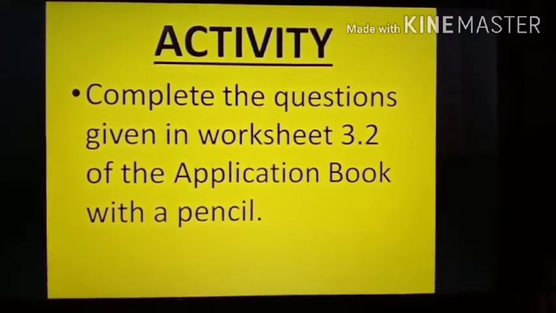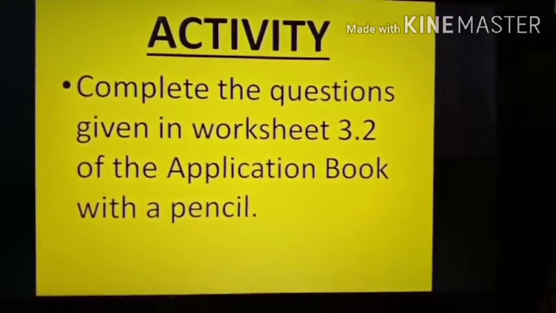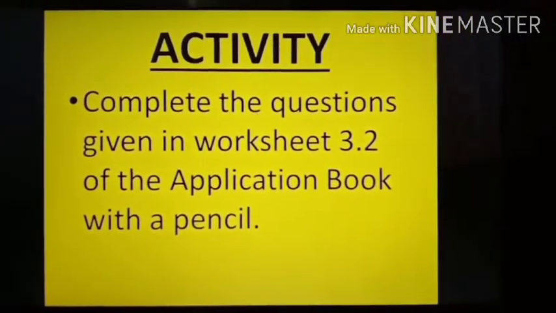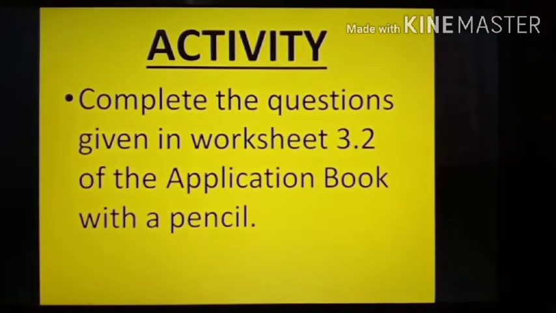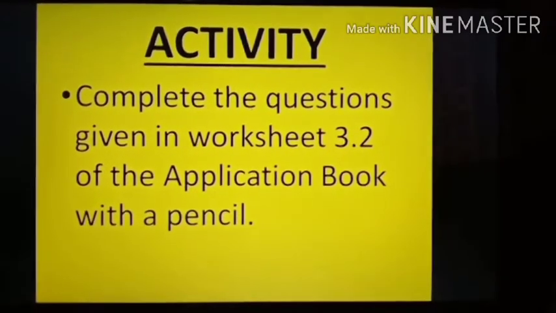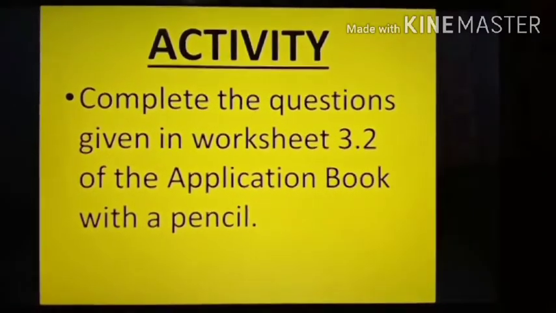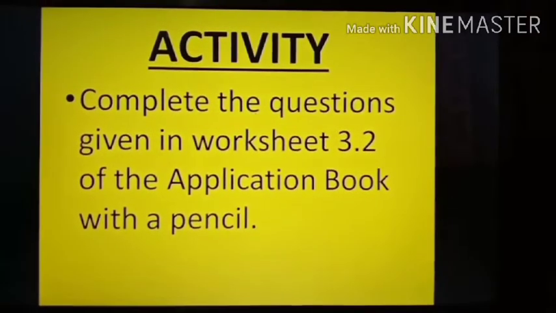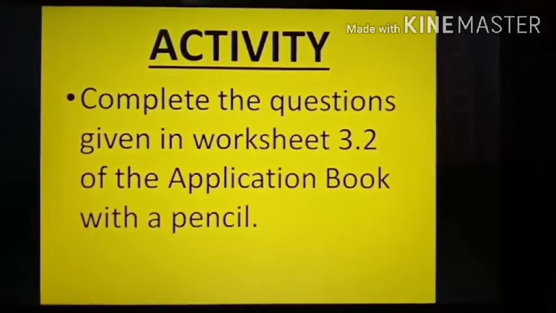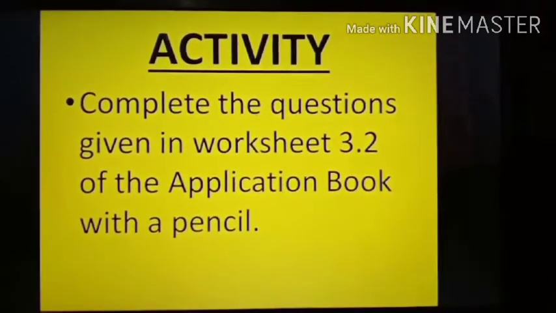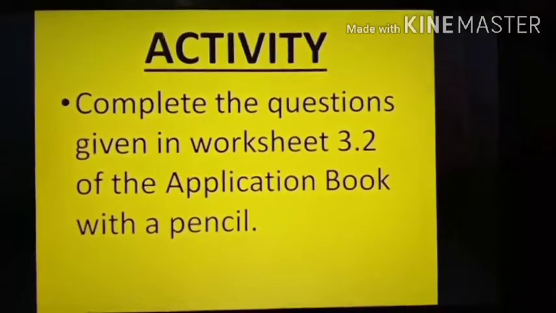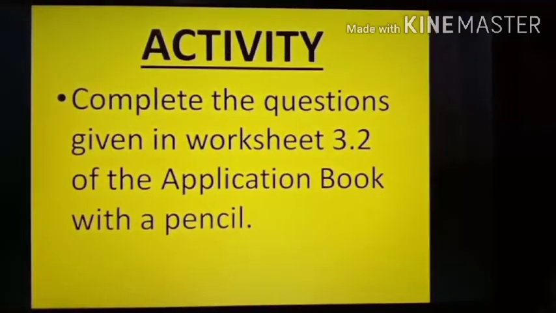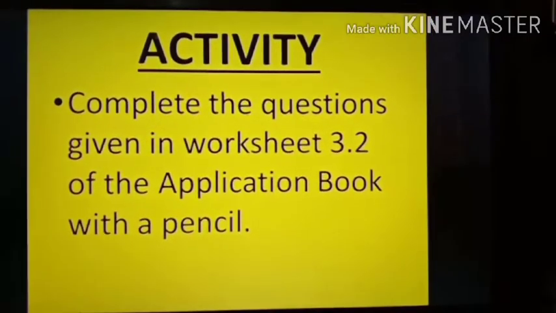Later on I will be discussing the answers in the Zoom classes, but if you try it right now, you will get a more clear idea of what we have done in today's grammar topic. So this is your activity, that complete the questions given in worksheet 3.2 of the application book with the pencil. They are almost similar to what I made you do now. Okay students, so this is your activity for this topic.